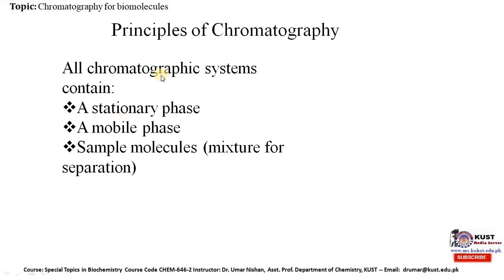Now, there are certain things which are common among all the chromatographic procedures. So, all chromatographic systems contain a stationary phase, a mobile phase, and sample molecules, that is the mixture for separation. So these are some of the components which are common between all the chromatographic procedures that are available.